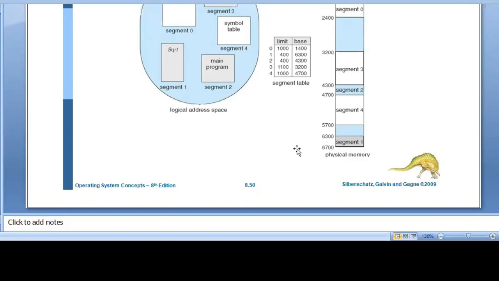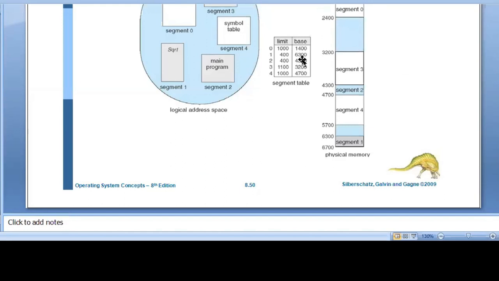At segment 0, the base register is 1400, assumed, and the length of that segment is 1000, so it ends at 2400.